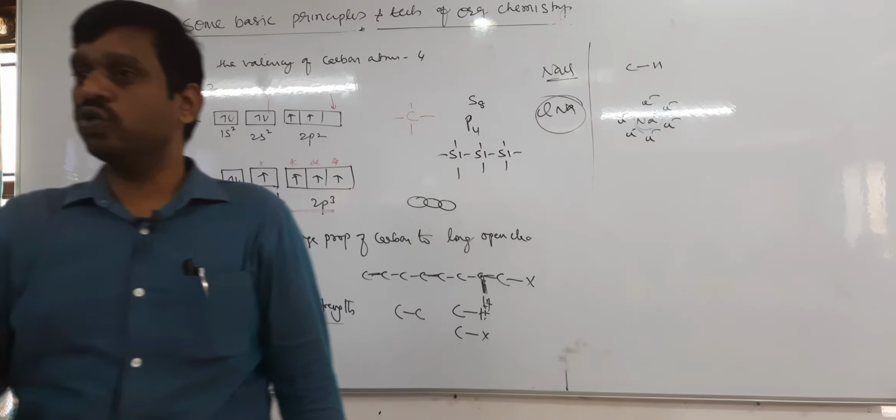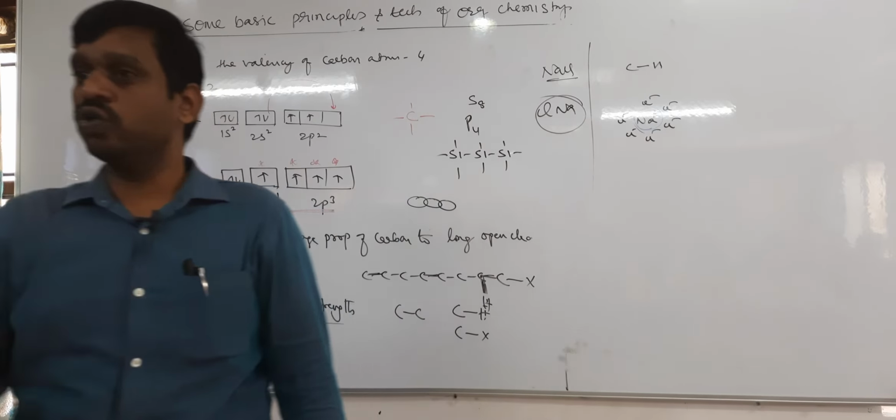One, hybridization is a process of intermixing. For example, you take an S orbital, a P orbital, a D orbital, put them in a mixer and grind them. What happens? They mix and you get a uniform product. Hybridization is the same thing.